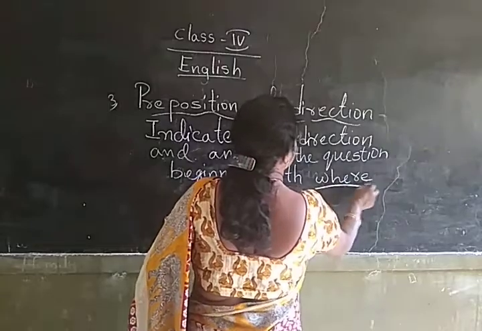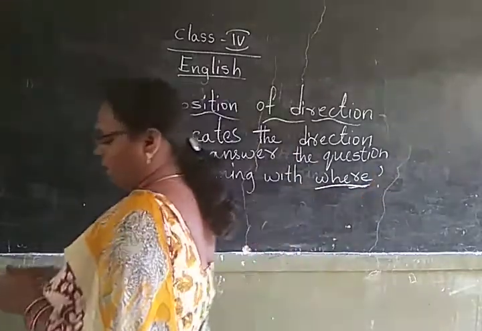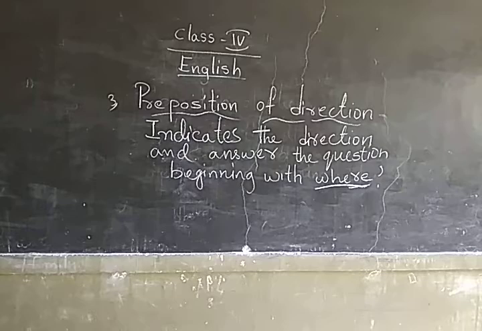Again, this is also coming with where. Okay, Nana? Understood?